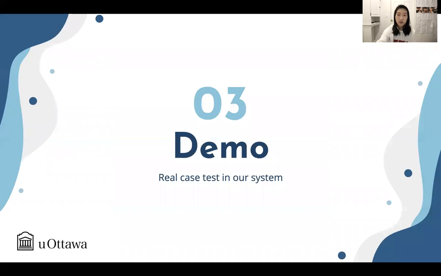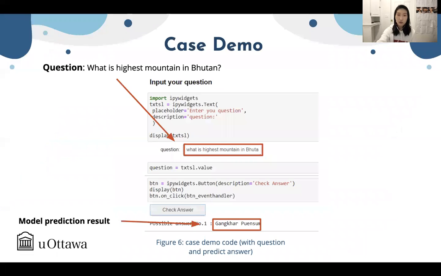And next, I will give the demonstration of this model. As shown in this figure, first, we propose a question such as, what is the highest mountain in Bhutan? And then we type this question in the box here. And then the model will generate the corresponding answer in this position like this.